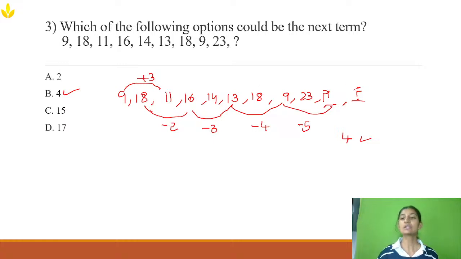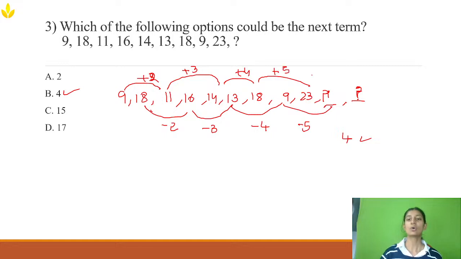If they ask you to find out the next number in the other series also, then you need to check this pattern. Now how much is it? Here it is plus 2. Here it is plus 3. Then it is plus 4. And here it is plus 5. So after plus 5, obviously it will be plus 6. So the next number here will be 29. If they ask two numbers, you need to check the other pattern also. If in this question they have not asked, there is no need for this.